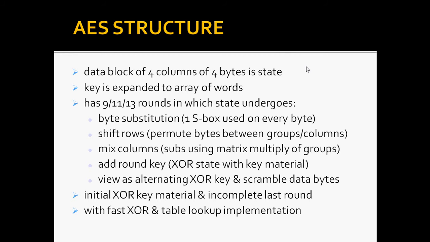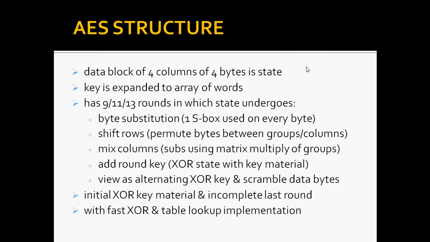Note that the ordering of bytes within a matrix is by column. So, for example, the first 4 bytes of a 128-bit plain text input to the encryption cipher occupy the first column of the state matrix, the second 4 bytes occupy the second column, and so on. Like the third 4 bytes will occupy the third column. Similarly, the first 4 bytes of the expanded key, which form a word, occupy the first column of the w matrix, which is taken as another matrix here.